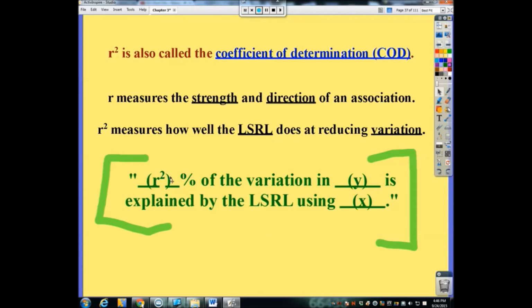Okay, so for the underlying values here, for the R-squared, you actually need to put the number in there. The Y needs to be in context to the problem. So we would have said calories in this case. And the X again needs to be in context. So again, we said it would be grams of fat.